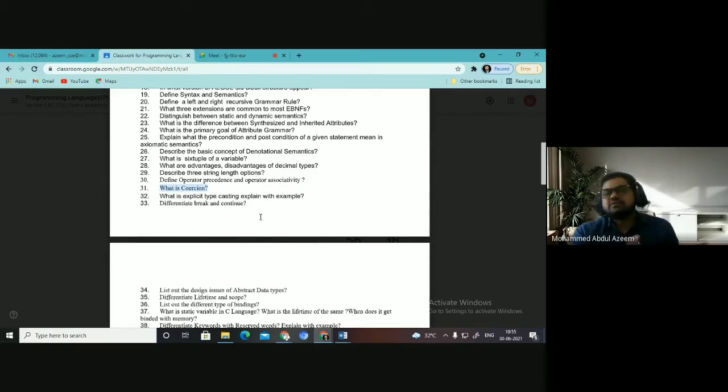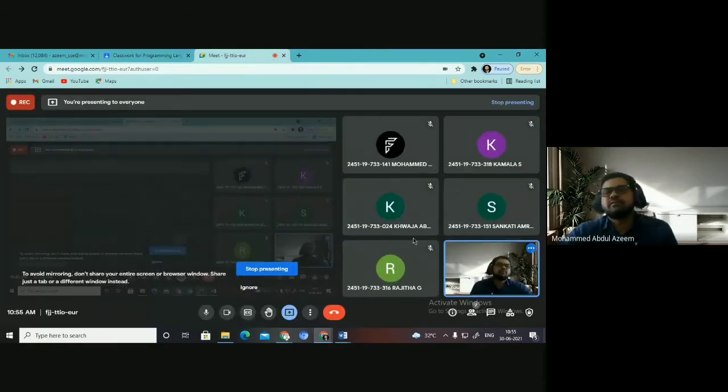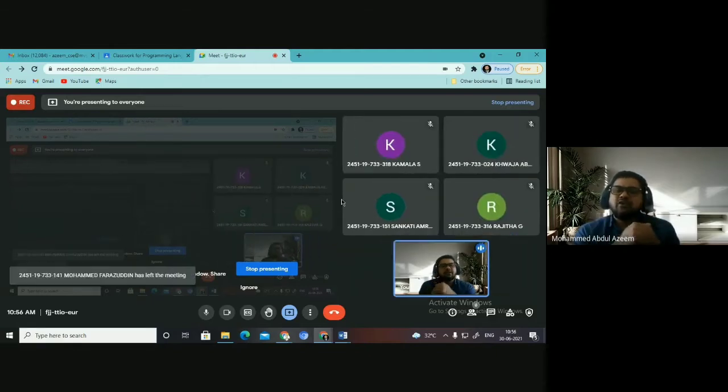I hope you know it. Can any one of you tell me what is narrowing and what is widening? For example, if you are giving a float kind of value for an integer, then the narrowing process will take place. It will remove the fractional part, take only the integral part, and that will be treated as the integer value for the variable.